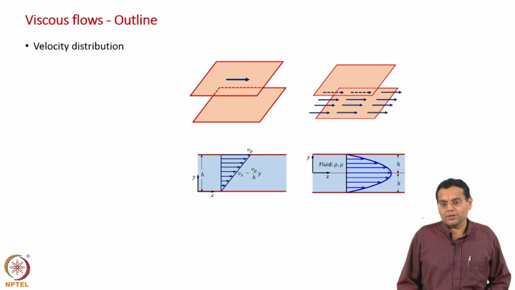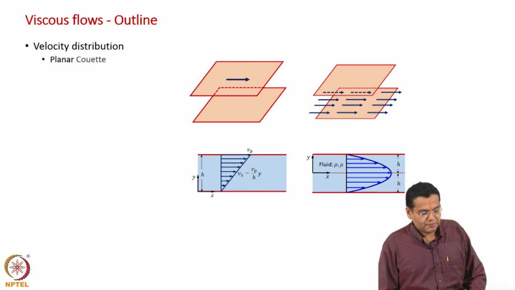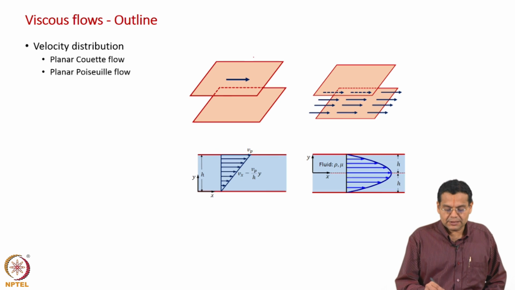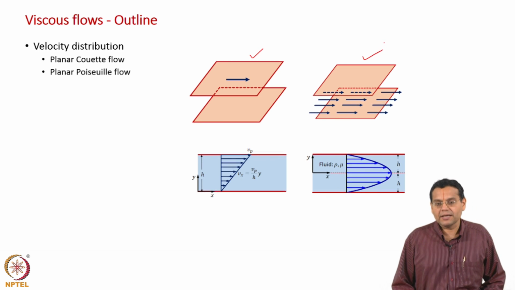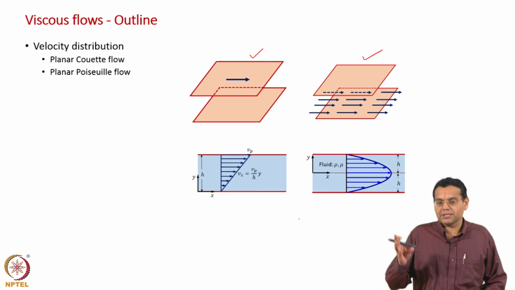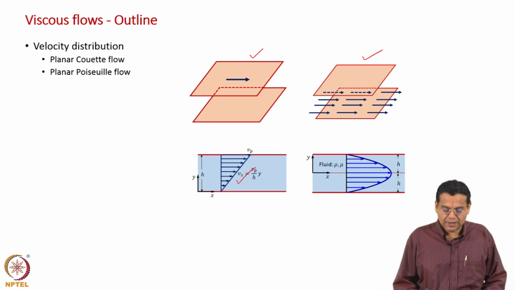Only of course, two words, as I told you, velocity distribution. The velocity distribution we are going to discuss for two geometries, the two geometries which I have come across several times earlier. What are they? Flow between two parallel plates, one in which the top plate is set in motion, other in which both plates are fixed, but pressure driven flow. For example, something pushes water between the two plates, let us say a pump which pushes the water between the two plates. And we have seen this velocity profile, even used them.